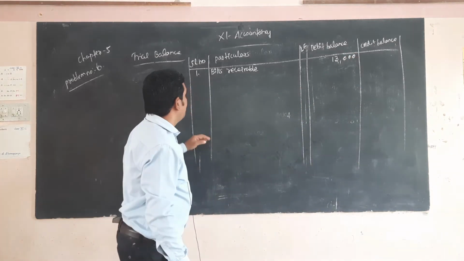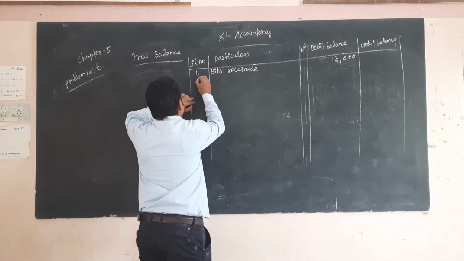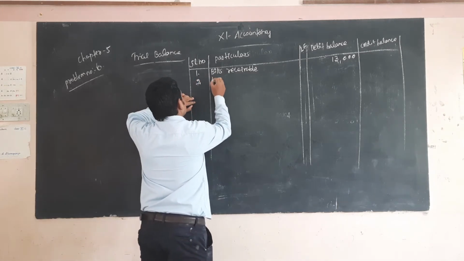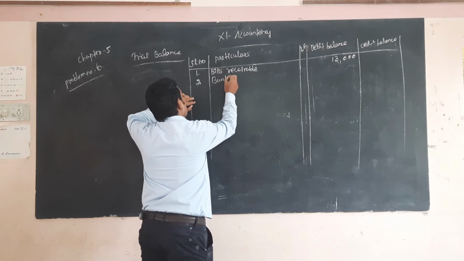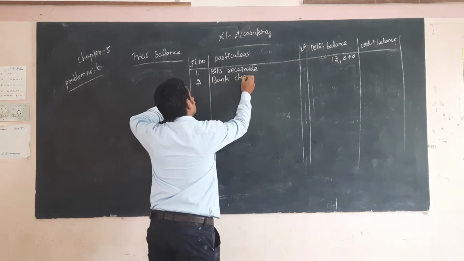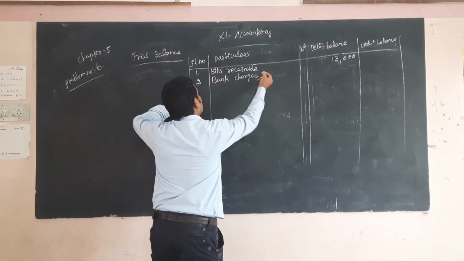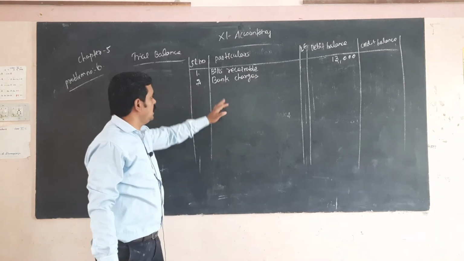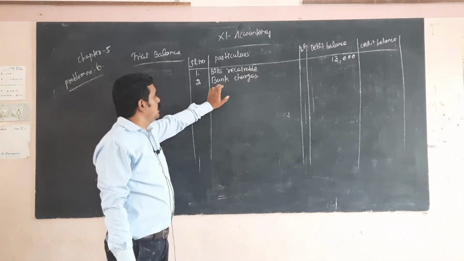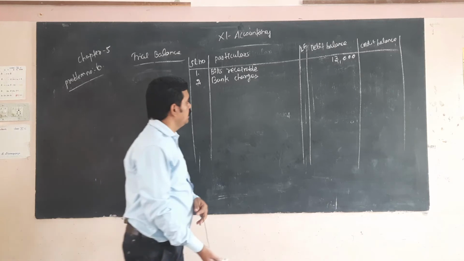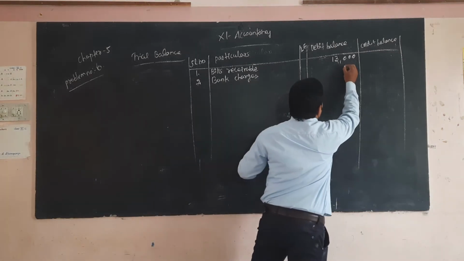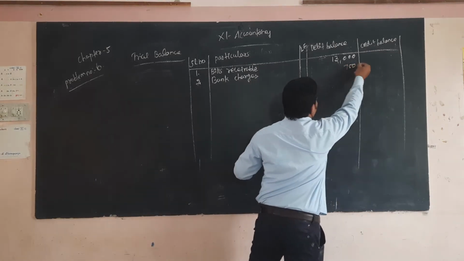Next, bank charges. Bank charges is one of the expenses, it comes under the debit side, 750.